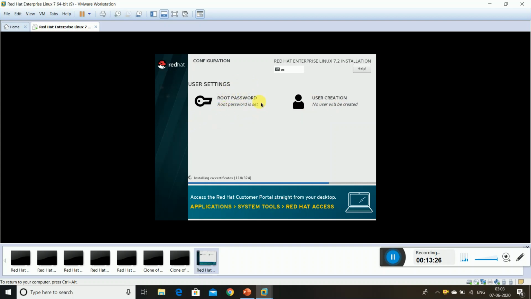So what are the things we have to do in this? Everything we can observe here only. Configuration is happening, installing one by one, so many things. 324 of 1100 is going in process. Everything is under process only. Please wait for a moment. It will get all the updates and it will be running Red Hat Enterprise Linux 7 as a VMware Workstation. It is the new RHEL 7 version.